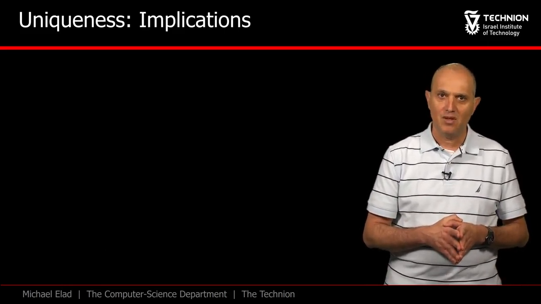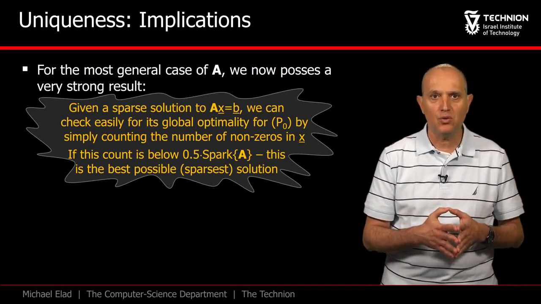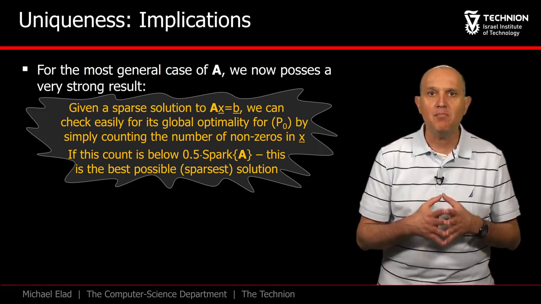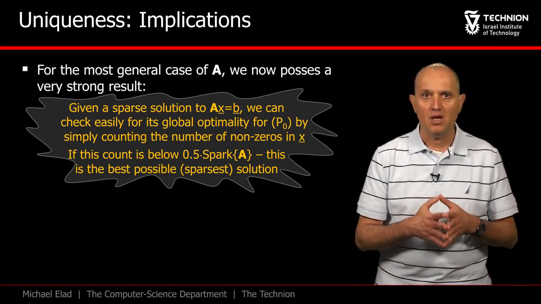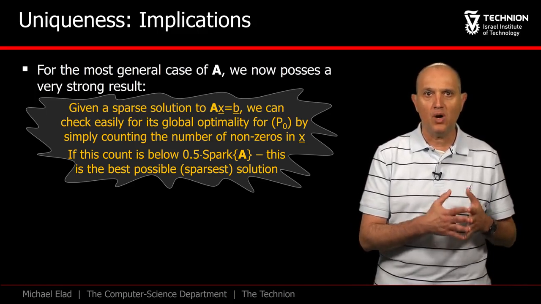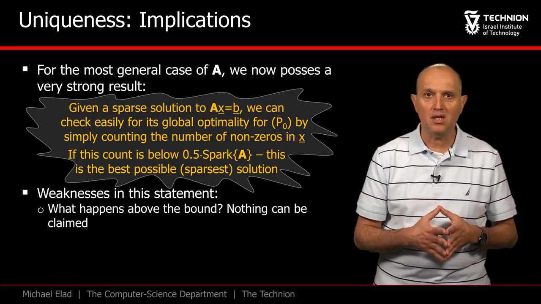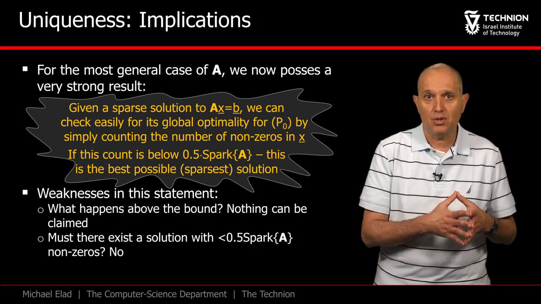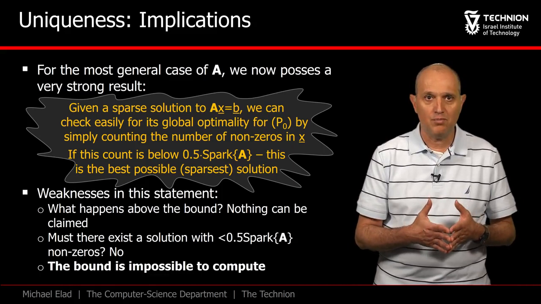So to summarize, we are now able to put a simple condition for the uniqueness of the sparsest solution of a linear system Ax equals b, and this applies to any matrix A. All that it takes is counting the number of non-zeros in the solution x and comparing this to half the Spark. On the downside, this result does not help in understanding what happens above the bound. Also, it does not say that such a sparse solution must exist. Lastly, since computing the Spark is virtually impossible, is this bound useful?